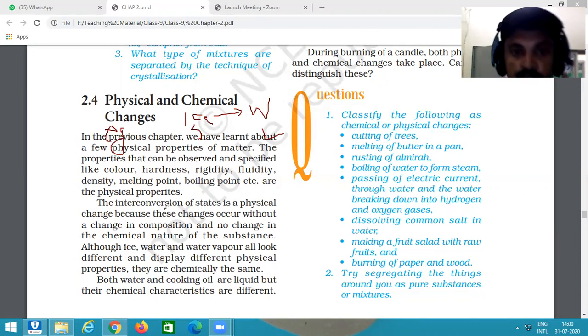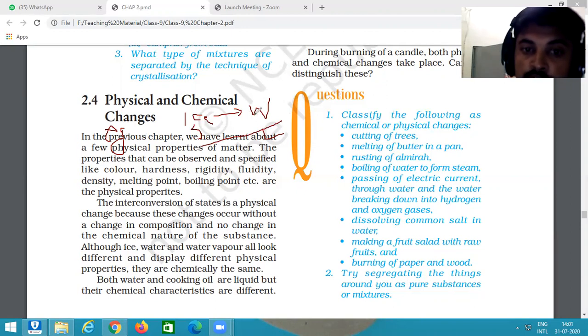But there is a need for some discussion about physical changes. According to the example, we can understand that we are able to get back ice again by decreasing the temperature. We can make liquid water back into ice. It means this is a reversible change. Ice becomes water, and water becomes ice. So it is a physical change.